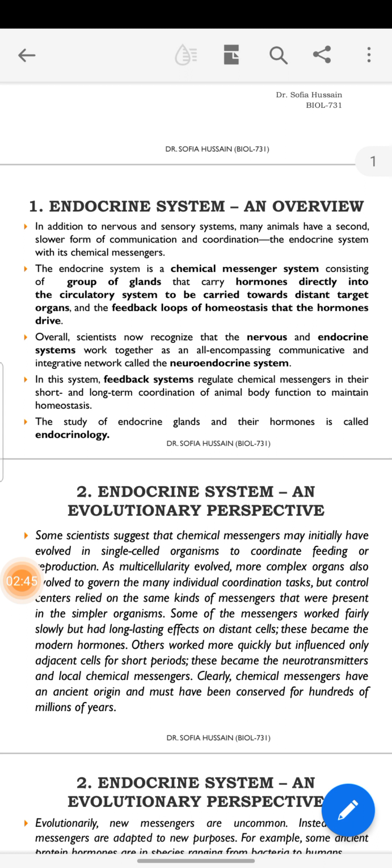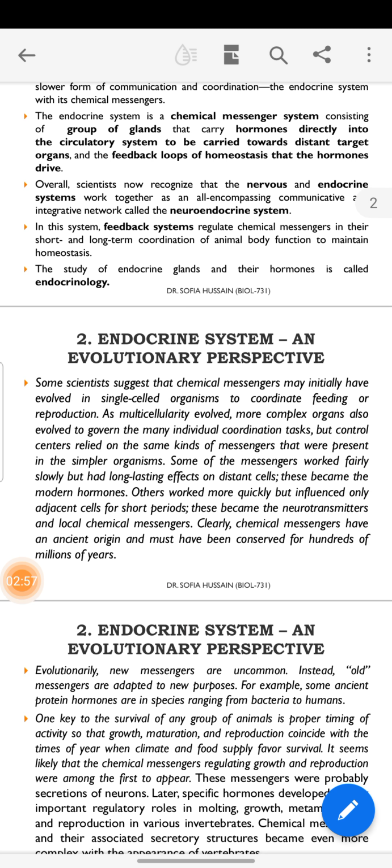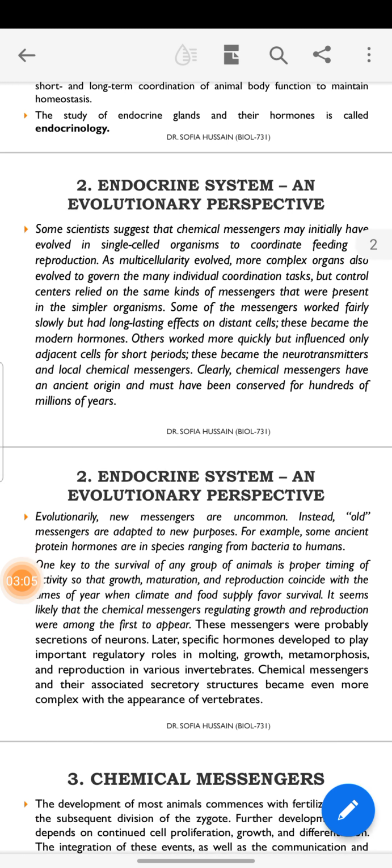In a feedback mechanism, the chemical messengers coordinate animal body function in the short and long term to maintain homeostasis. What is endocrinology? Endocrinology is the study of endocrine glands and their hormones.